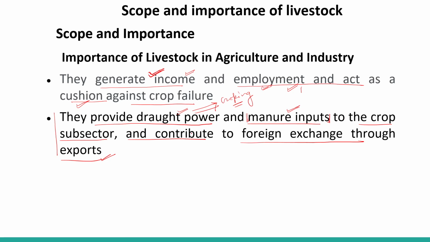They contribute to the foreign exchange through exports. Nowadays we are exporting our livestock and we are getting foreign exchange in return. So that is the importance of livestock in agriculture.